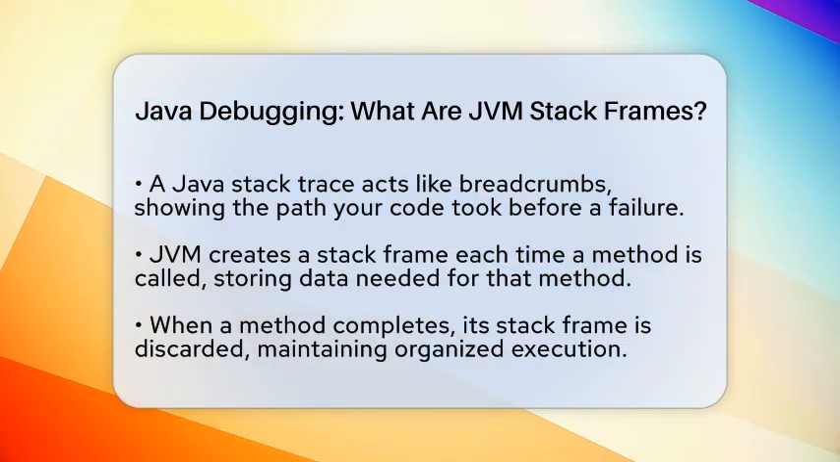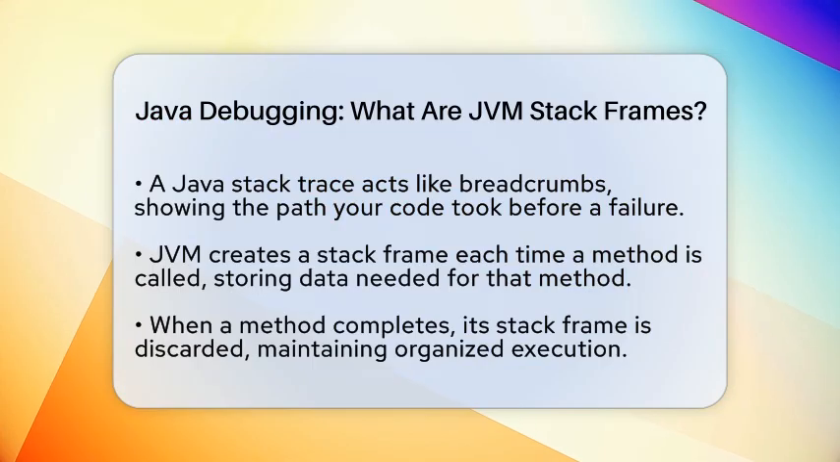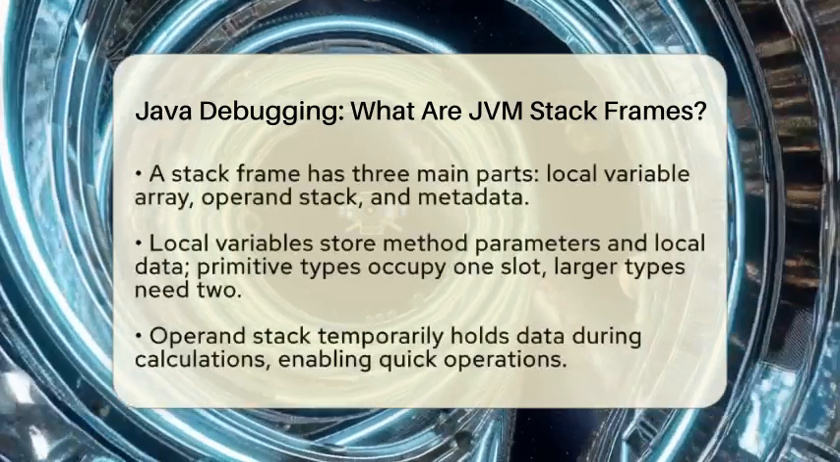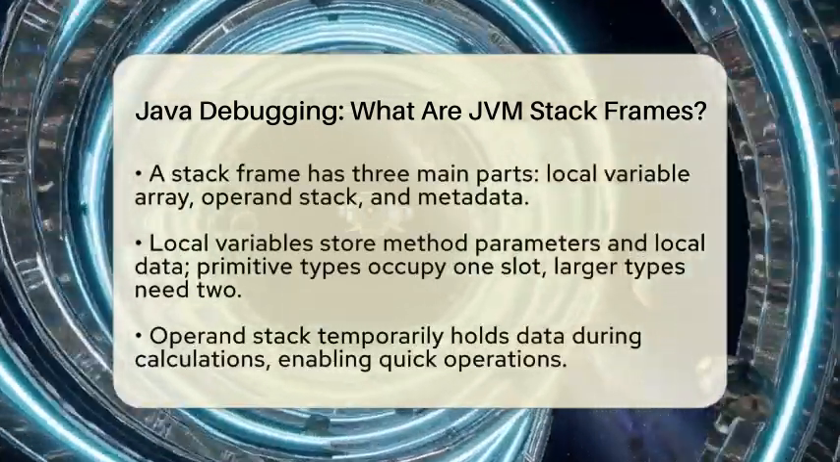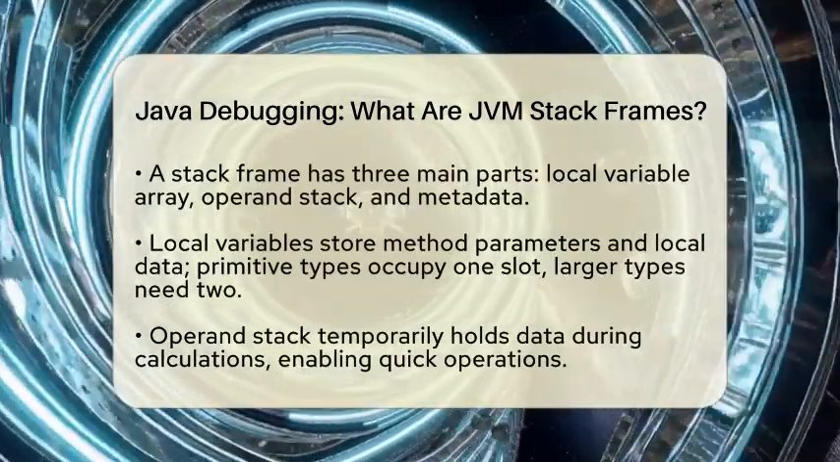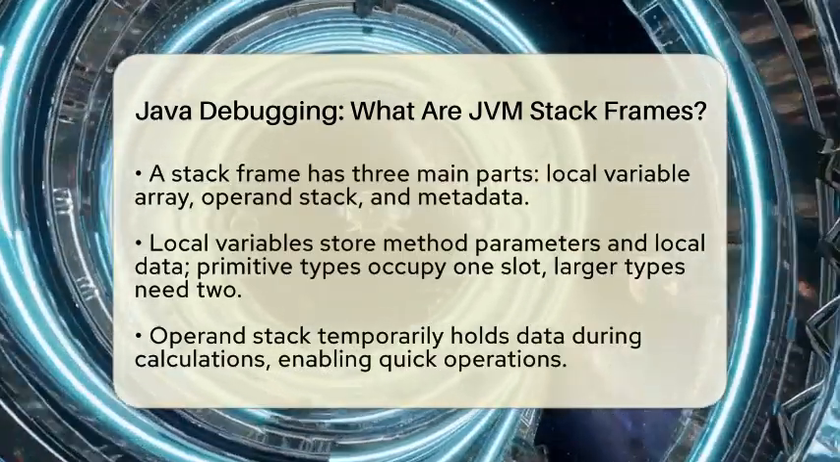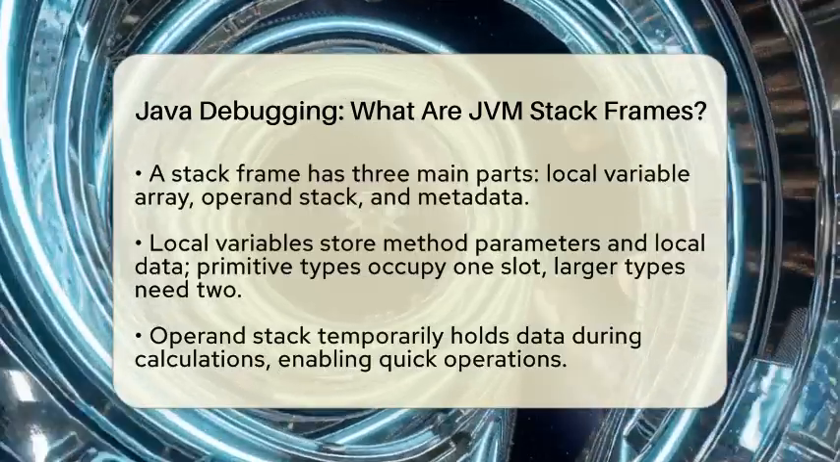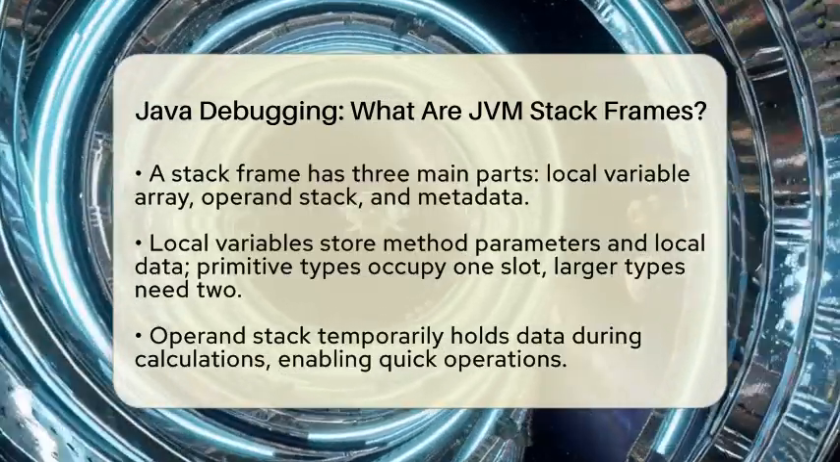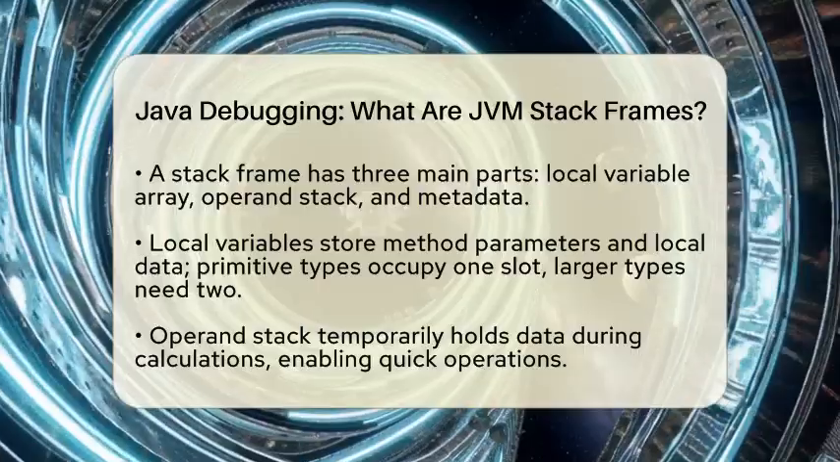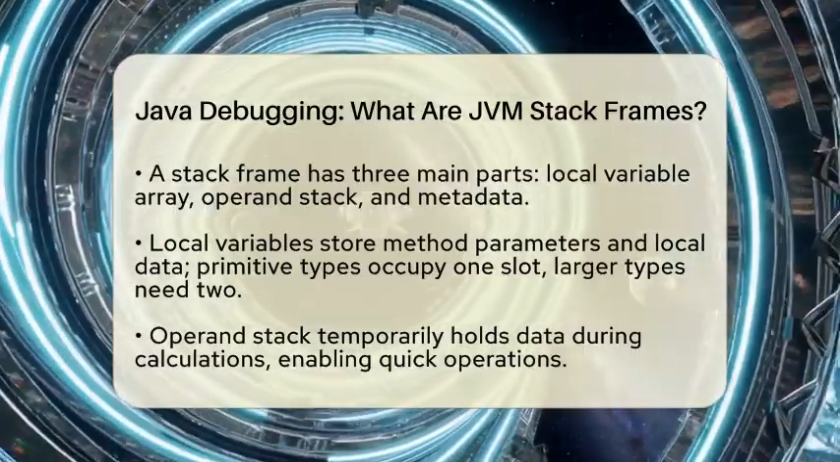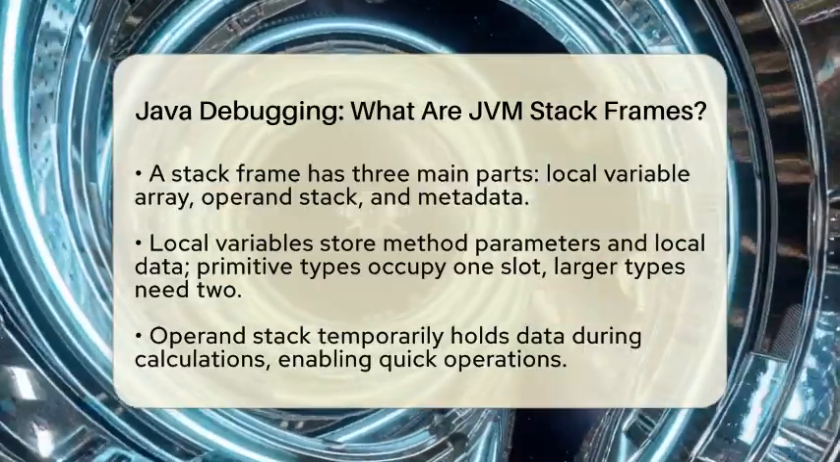A JVM stack frame has three main parts. First, there's the local variable array. This is like a small storage box where all the method's parameters and local variables are kept. For example, if your method takes an integer and a string, those are stored here. Primitive types like int or float take up one slot, but larger types like long or double need two slots. Smaller types like byte or char are converted to int before storing.